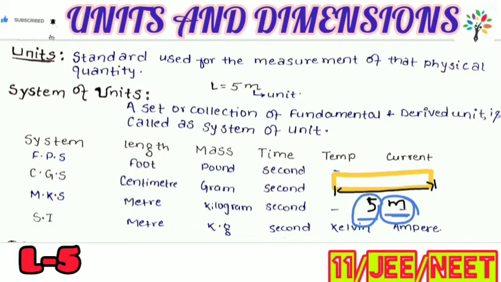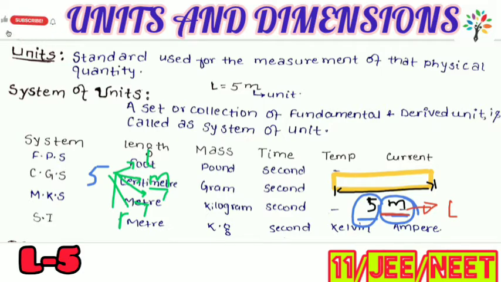Take an example: if I write only 5, what is the meaning of 5? In terms of physical quantity, this 5 may be length, mass, time, temperature, force, anything. But if I write 5 meter, meter is the unit of length. So this 5 meter is denoting length.